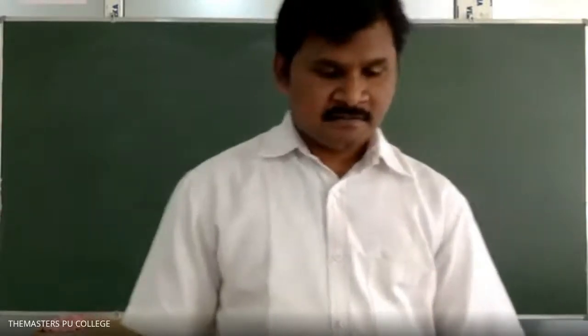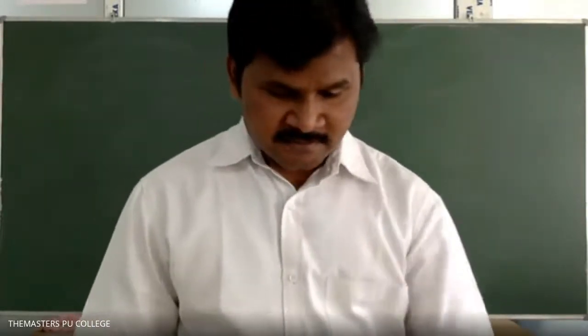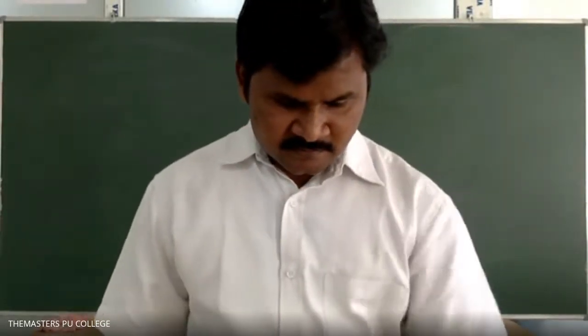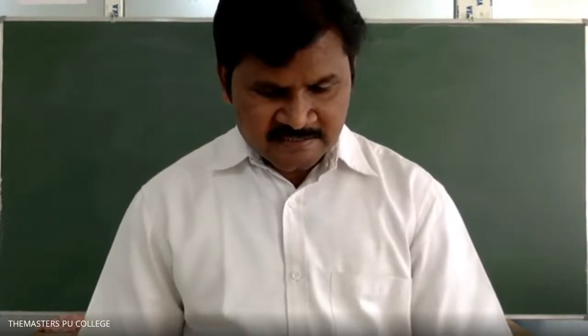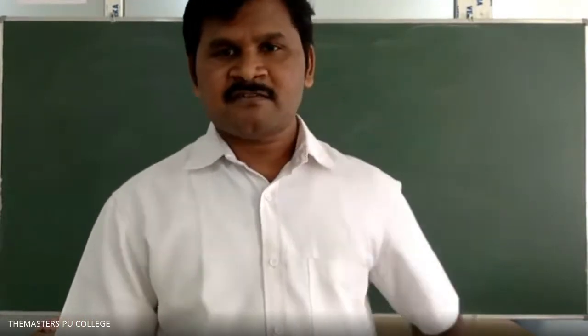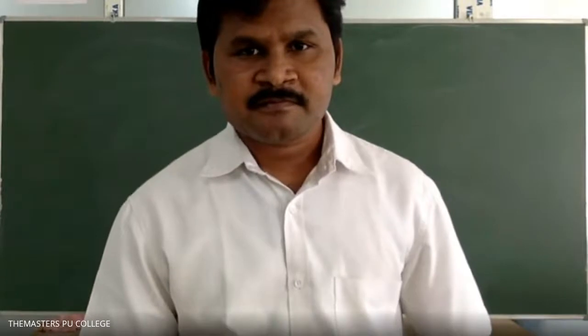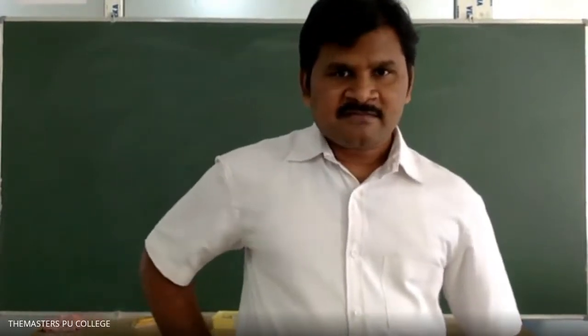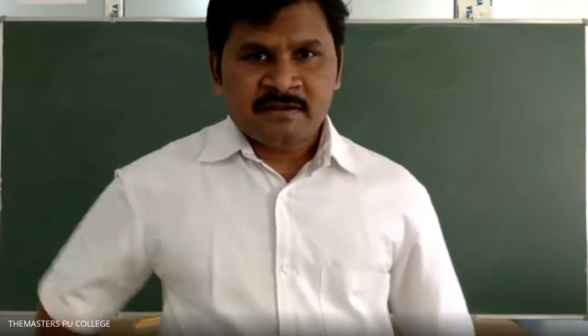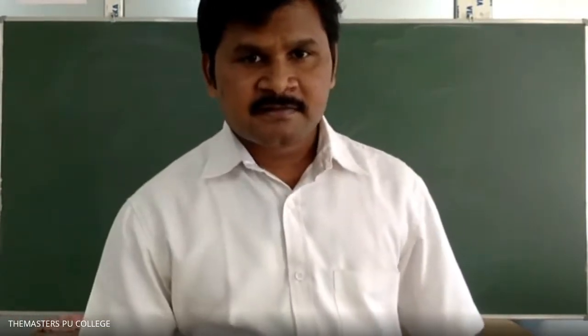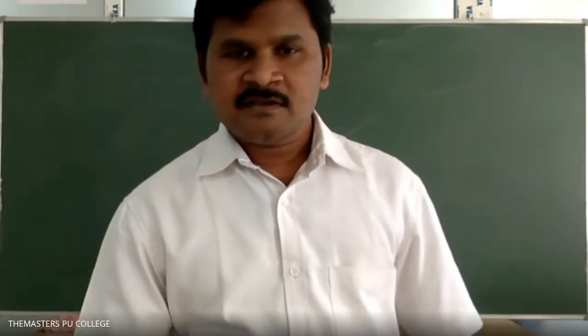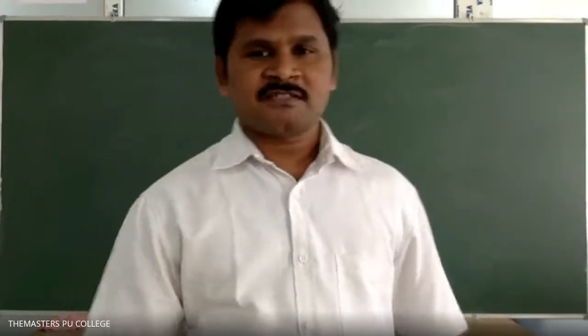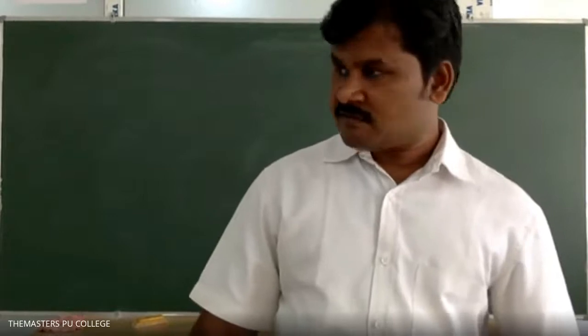Question number 26. Which is an alicyclic compound? First of all, what is an alicyclic compound? Compounds that are in cyclic form, but their properties are like straight chain compounds. Very good. Open chain compounds, they are called alicyclic compounds. Okay?